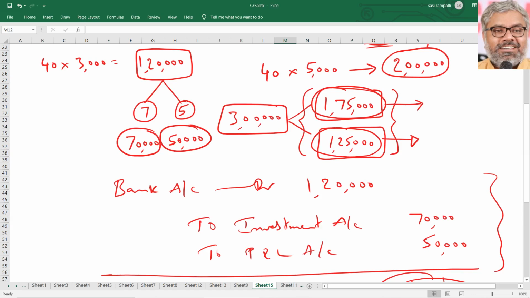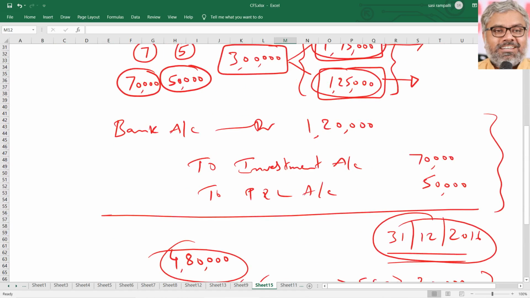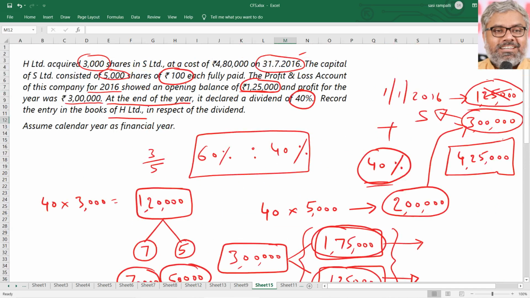That is gone. Remaining is how much? 75,000. Again, in 75,000, already 50,000 was treated as the dividend received. So the remaining 25,000 will be added also to the P&L account of the holding company. Like this, for every rupee we need to know the account. That is accounting. We should know exactly where it is coming from, where it is going, nothing else.